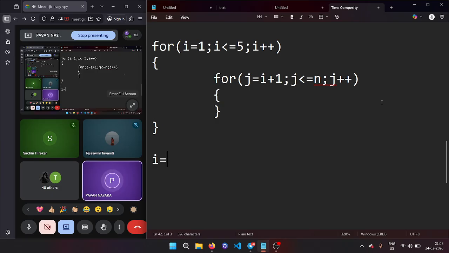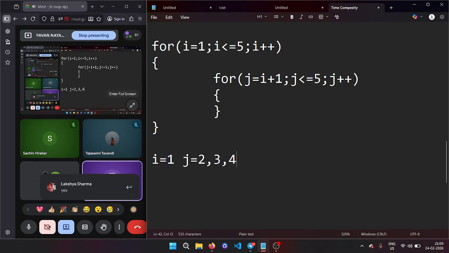When the value of i is equal to 1, my j starts from 2. Yes or no? It's the i plus 1 case. 1 plus 1 makes it 2. Is it correct? Did you understand? Then 2, 3, 4, 5. These are the values of j. Everybody got it?